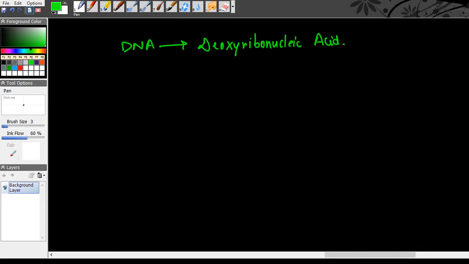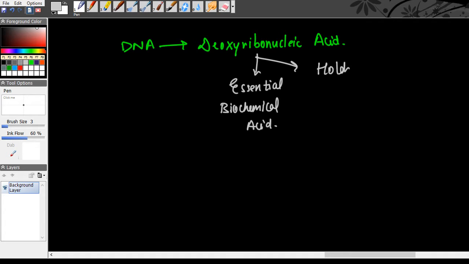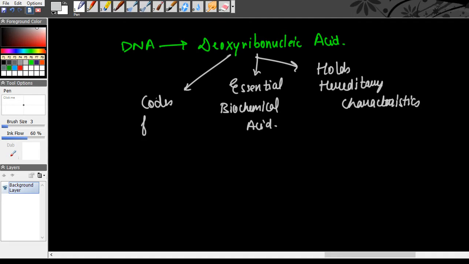Now, this deoxyribonucleic acid is an essential biochemical acid. Okay, very important. Because it holds hereditary characteristics and codes for different traits.